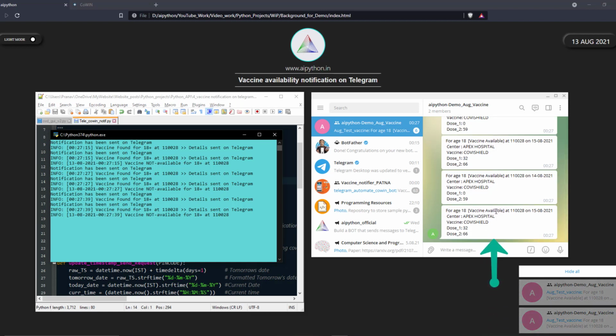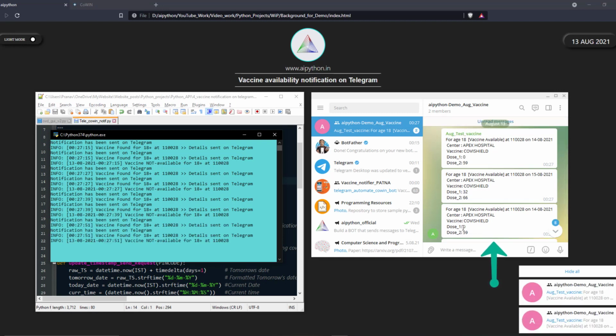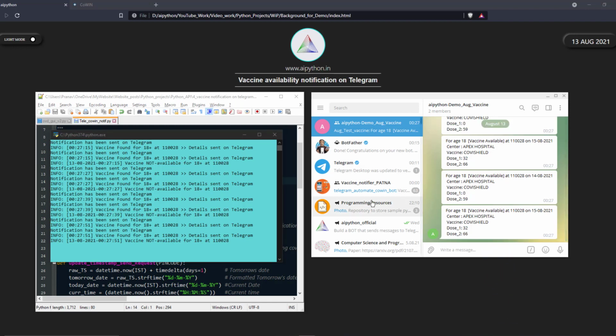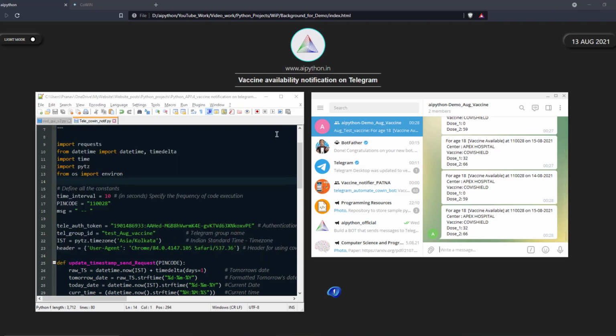For age 18, vaccine available at this pin code on this date, center name, vaccine type, dose, how many doses for first and how many doses for second. If there are no vaccines available, for instance, I will close this one just to give you a demo. I'll just randomly write, I know that at this particular pin code vaccines are not available. I have tried this one at this particular pin code, the vaccines are not available.